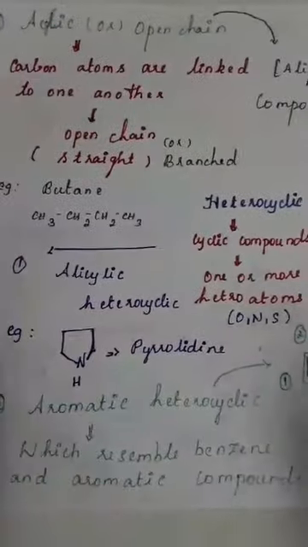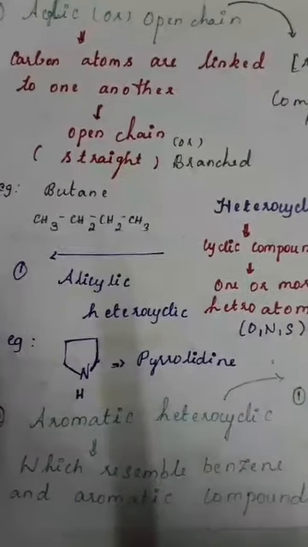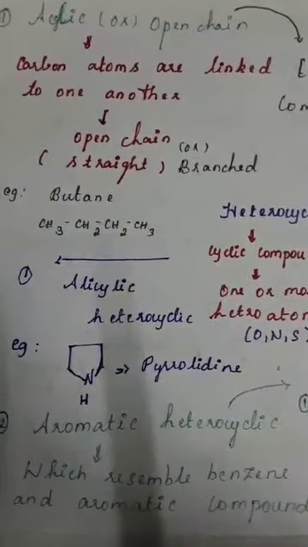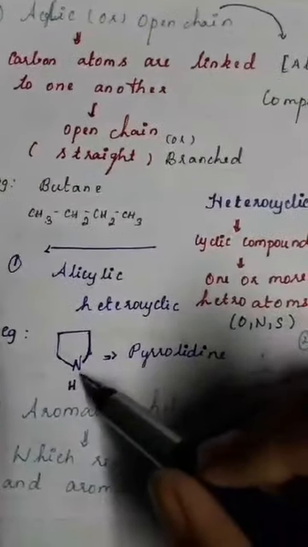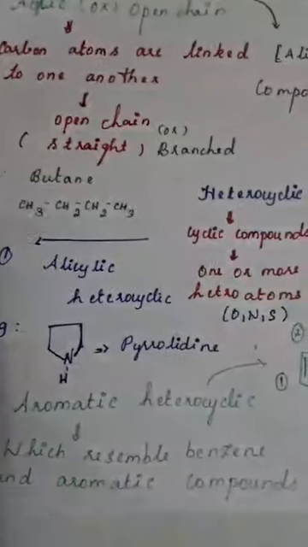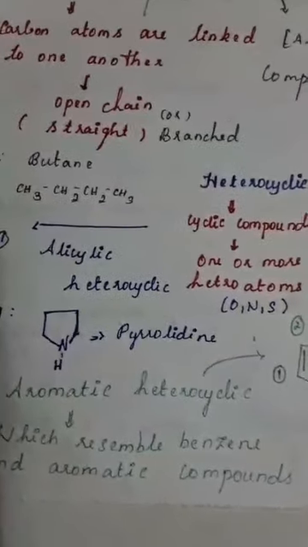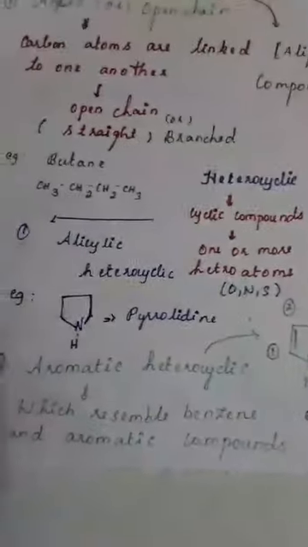So, alicyclic heterocyclic compounds. An important example is pyrrolidine. Pyrrolidine is a structure which has a bond between N and H. Alicyclic always has single bonds. They should not have any double bonds or triple bonds.